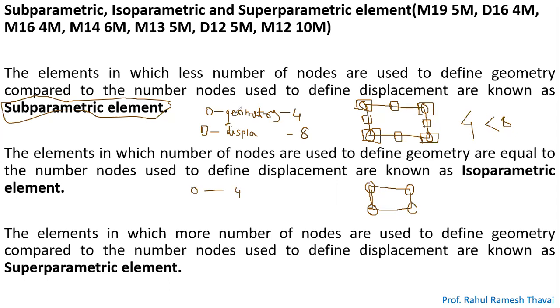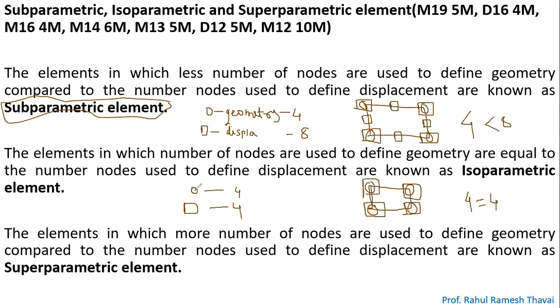What is the meaning of a circle? It is for geometry. And let's say on every circle I will have a square. Now how many squares will I have? I will have 4 squares. So you can see here, 4 is equal to 4.